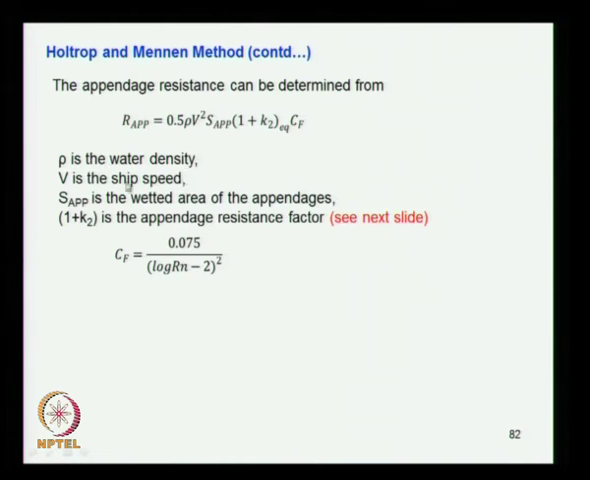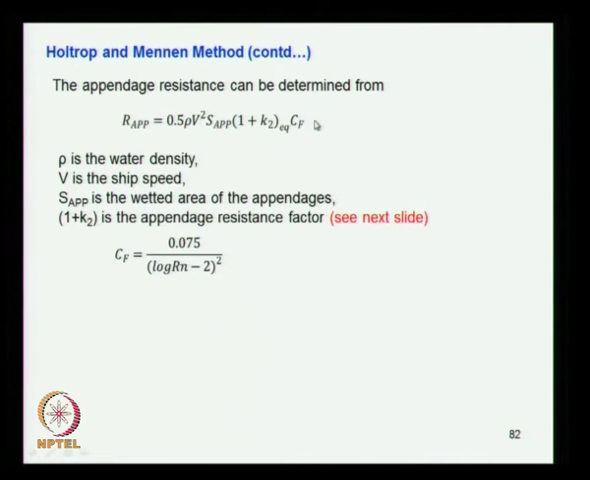So rho is the density, v is the ship speed. Once you know the appendages, you can find out the surface area and all that. So 1 plus K2 is the appendage resistance factor. One thing you have to notice is that Cf comes from the ITTC formula. The appendage resistance is directly related only to Cf. No other components of resistance are considered in the appendage resistance. We do not have Cw here, no other components coming in.